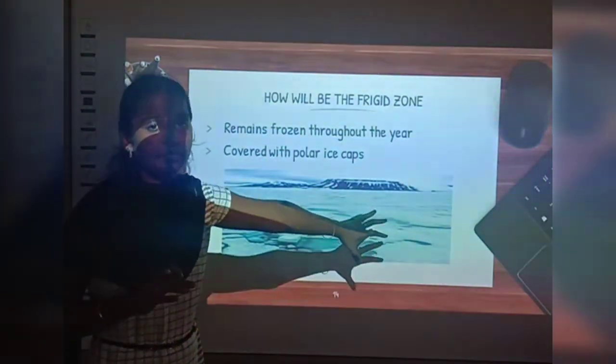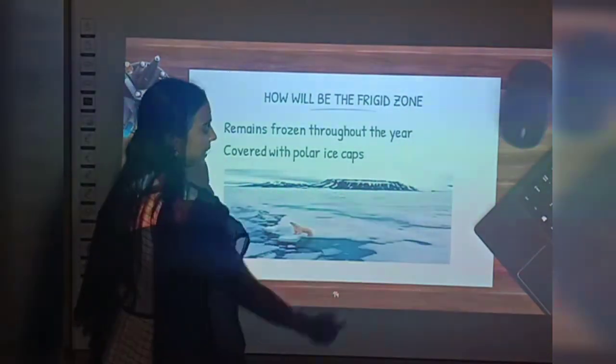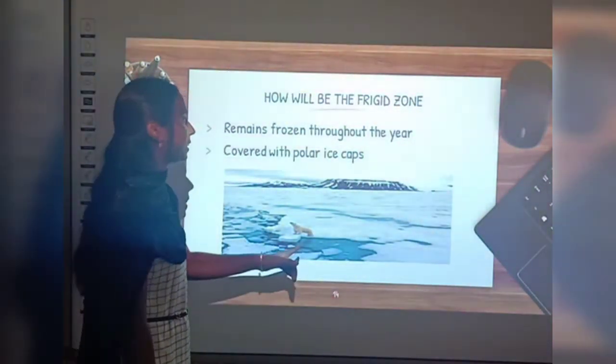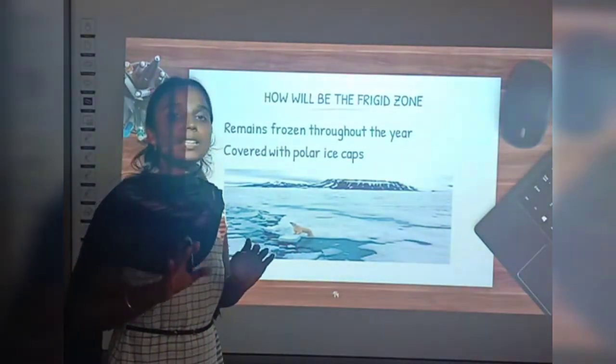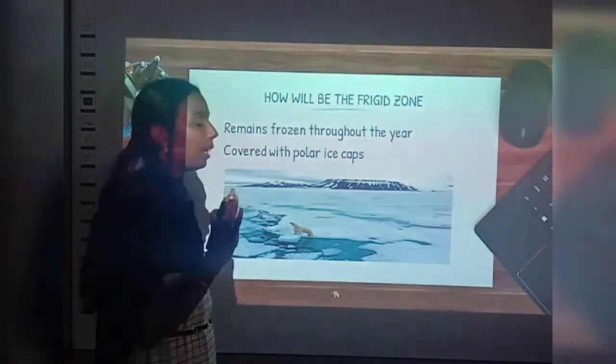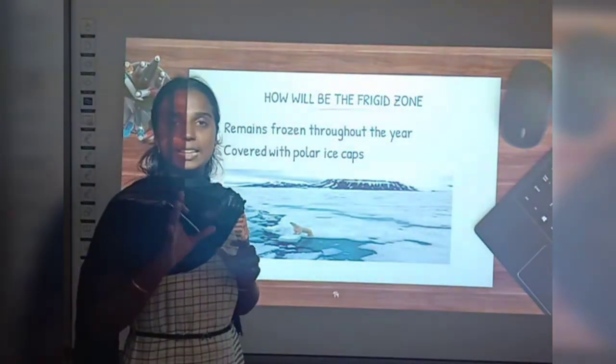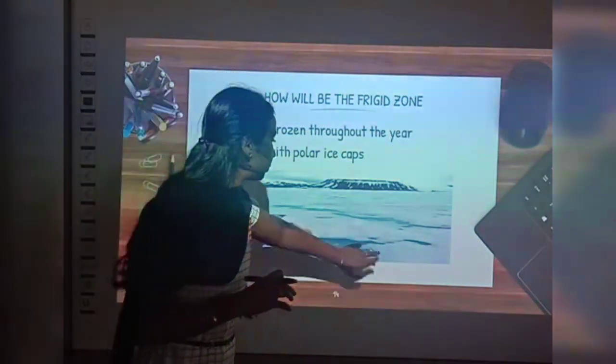This large mass of ice is there, no? That is the polar ice caps. Okay. You can see a huge mass of ice here, right? That is the polar ice caps. So this frigid zone is completely frozen throughout the year and all the areas are covered with what? Polar ice caps. Okay. So these are the things about the frigid zone.